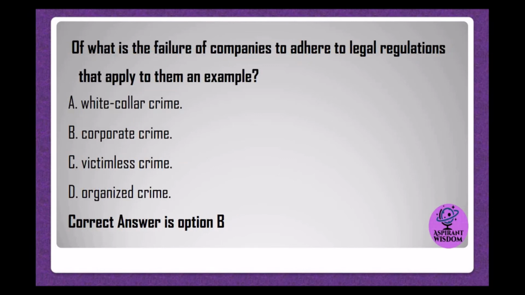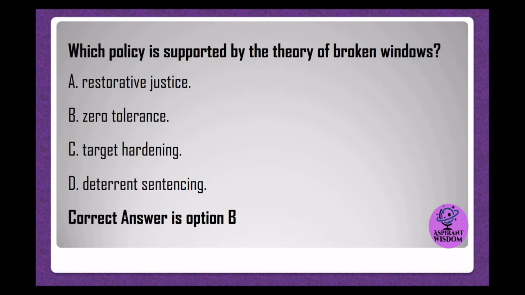The failure of companies to adhere to legal regulations that apply to them is an example of what? A. White-collar crime. B. Corporate crime. C. Victimless crime. D. Organized crime. Correct answer is option B. Which policy is supported by the theory of broken windows? A. Restorative justice. B. Zero tolerance. C. Target hardening. D. Deterrent sentencing. Correct answer is option B.